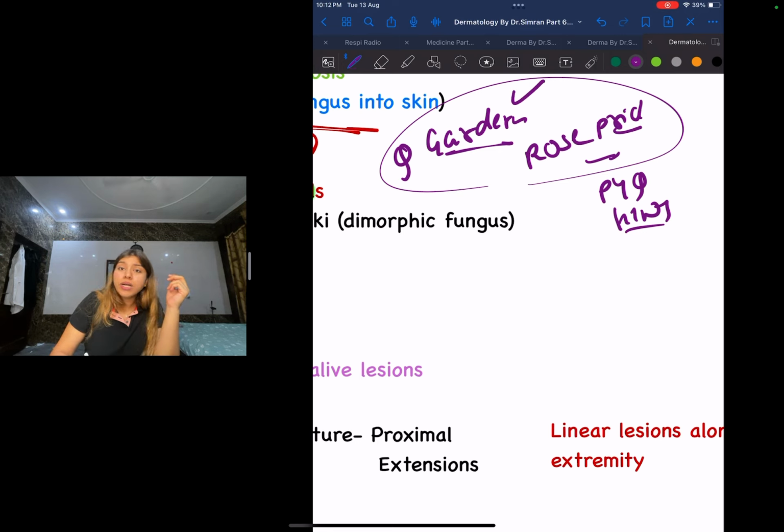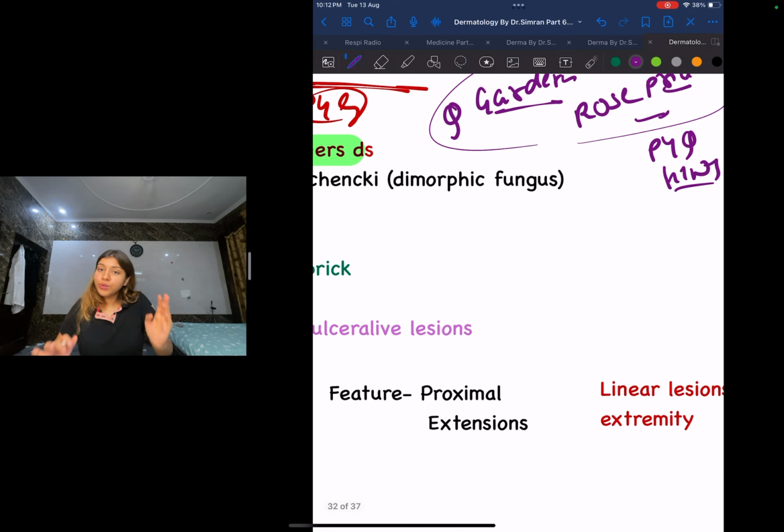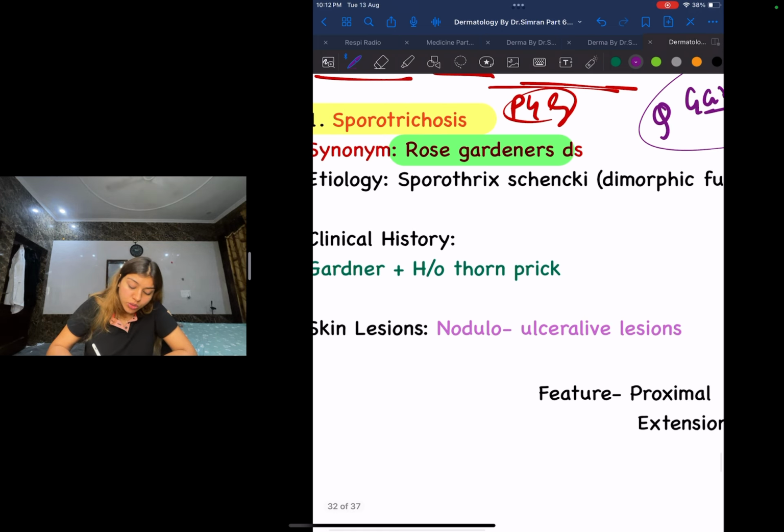They will tell you, okay, there is a gardener, the gardener has gotten a rose prick, he's gotten pricked on his finger, right, or on his extremities. That is what you need to know. Okay, this is a hint. What is the etiology, what is causing this, guys? This is also a question. That is your Sporothrix schenckii. This, guys, is a dimorphic fungus. Again an important thing, this is the dimorphic fungus, which will be further explained in microbiology.